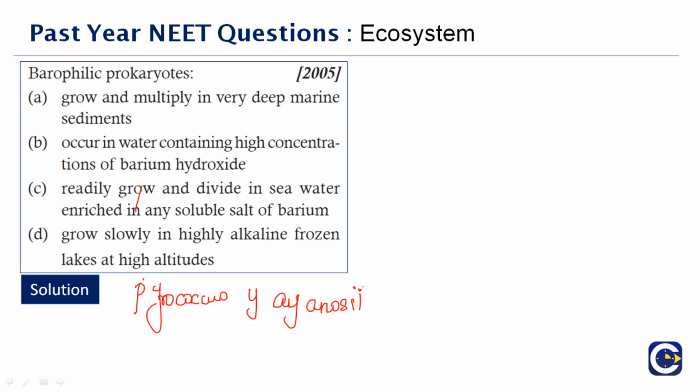This is the one which can survive the highest pressure of about 150 MPa. See how resistant it is to pressure.